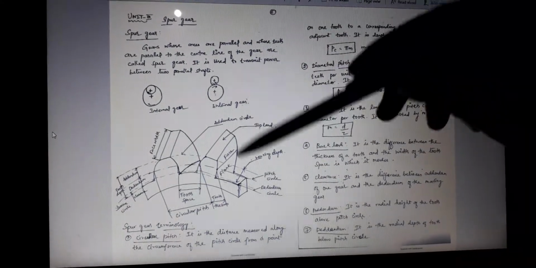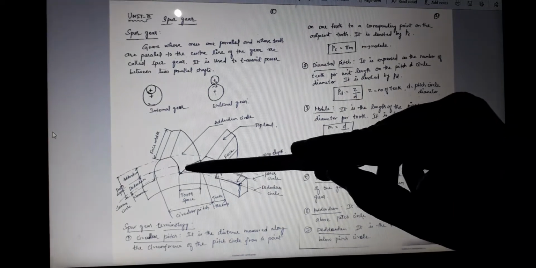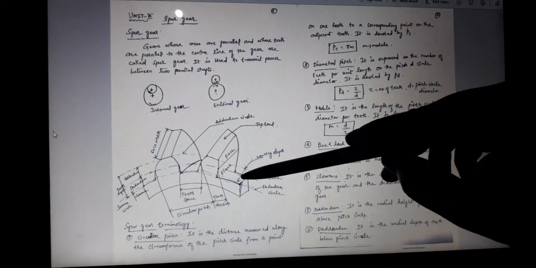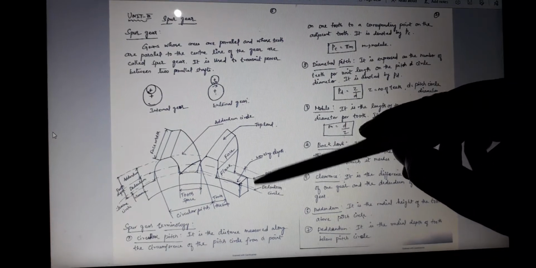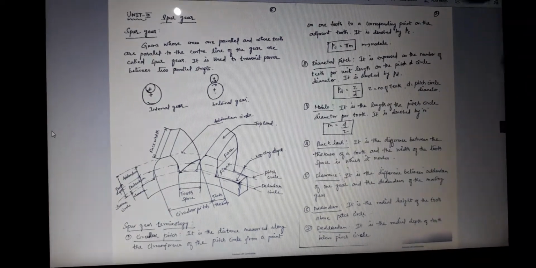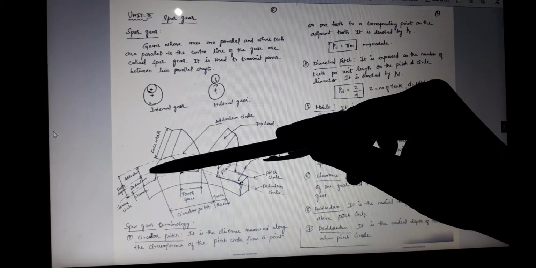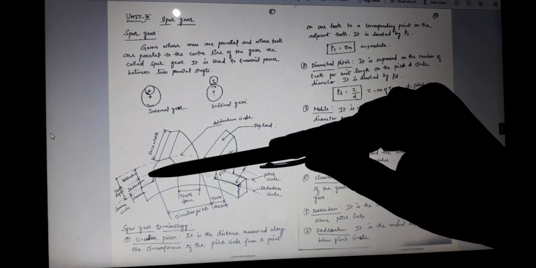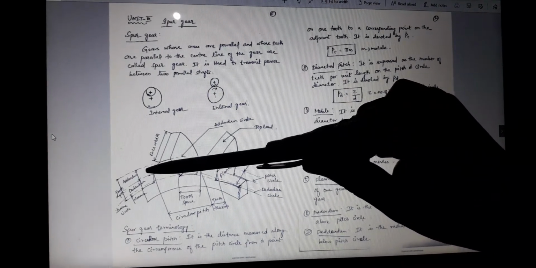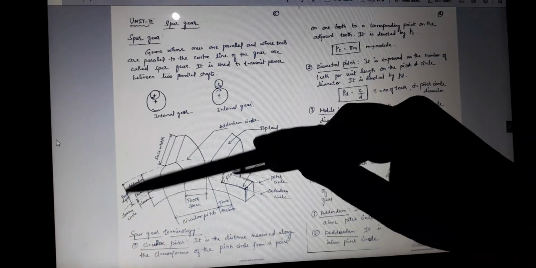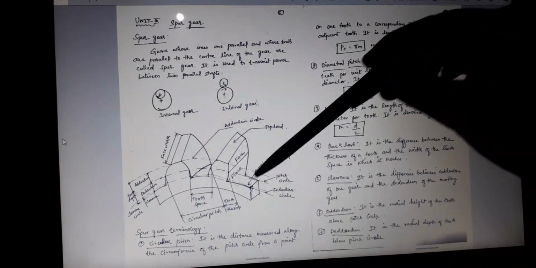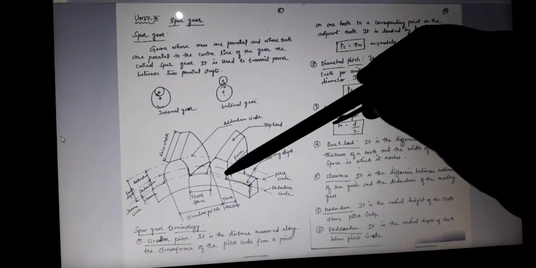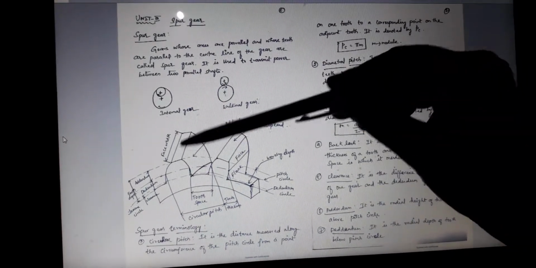So what is meant by pitch circle? It is an imaginary circle passing through the pitch point, or center point, of the gear tooth, called the pitch circle. So: addendum circle, dedendum circle and pitch circle. The next is addendum. What is meant by addendum? The radial height above the pitch circle is called the addendum. The radial depth below the pitch circle is called the dedendum. And this is the tooth depth, this is the working depth, and this is the face width.